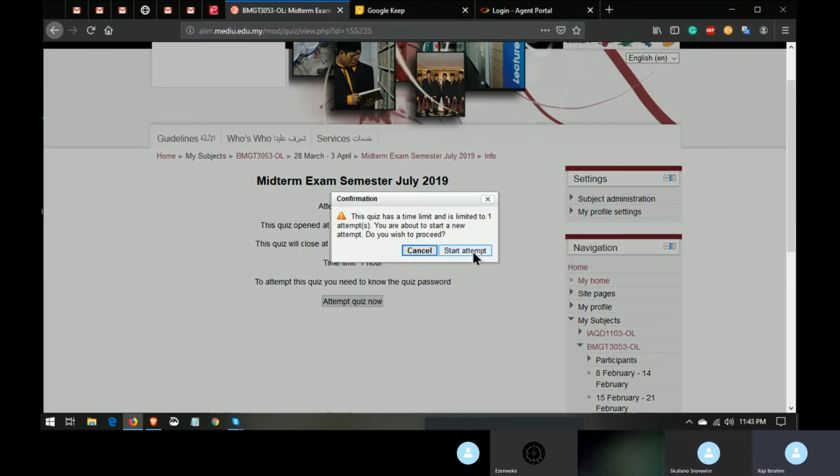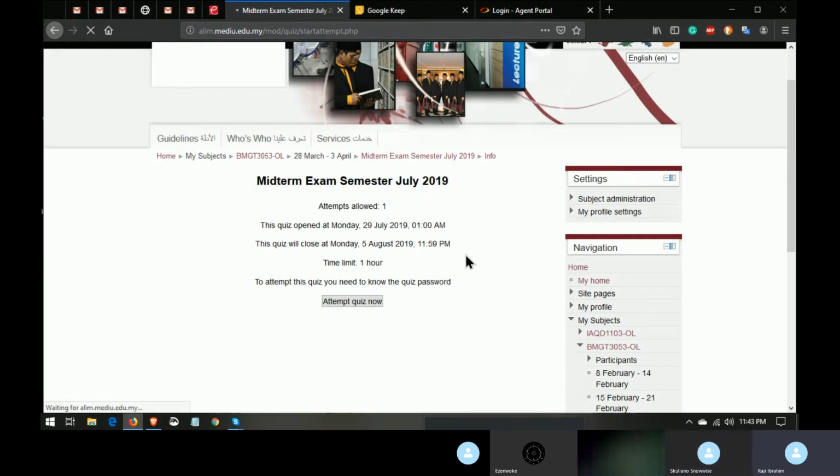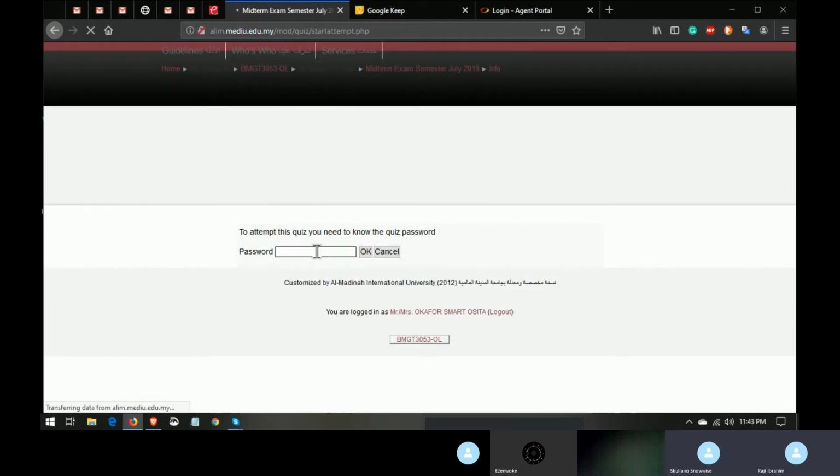When you click on attempt quiz, start attempt, it will ask you for the password. What you have to do is enter the password, then click OK. The next thing, the exam will come up. So that is it.